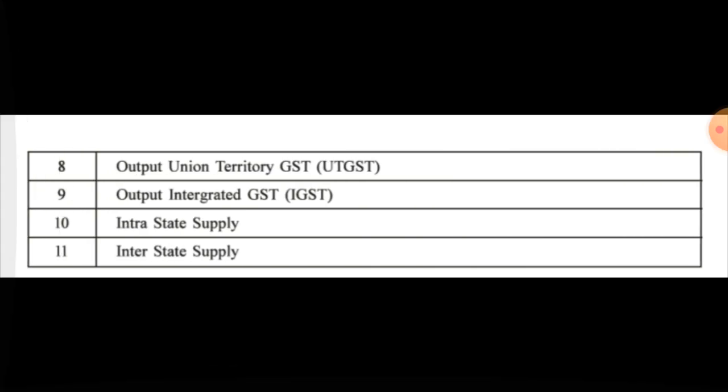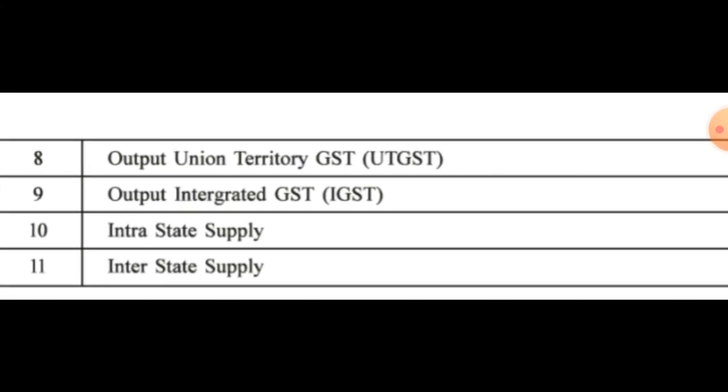The last terminologies that are remaining: output union territory GST. It means when goods are sold within the union territory, then it is called UTGST. And output integrated GST means when the goods are sold to another state or to another union territory, then it is called IGST.